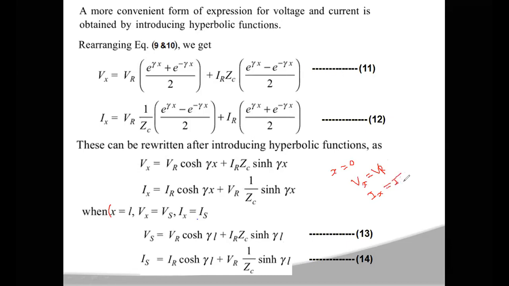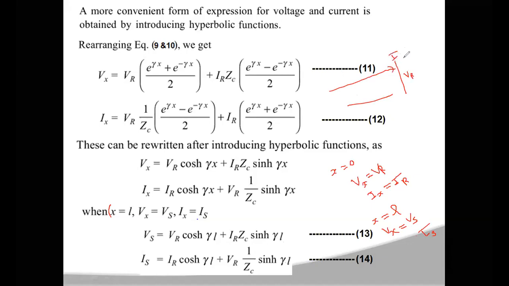But if you consider x is equal to L, then Vx will be equal to Vs and Ix will become equal to Is. Okay, so in a transmission line network, as you are taking the receiving end as your reference, at the receiving end you are having VR and IR.